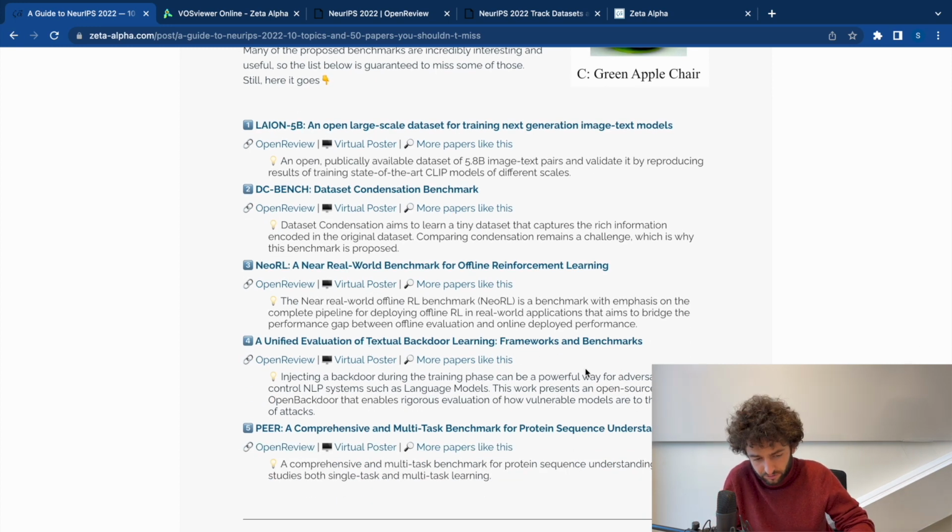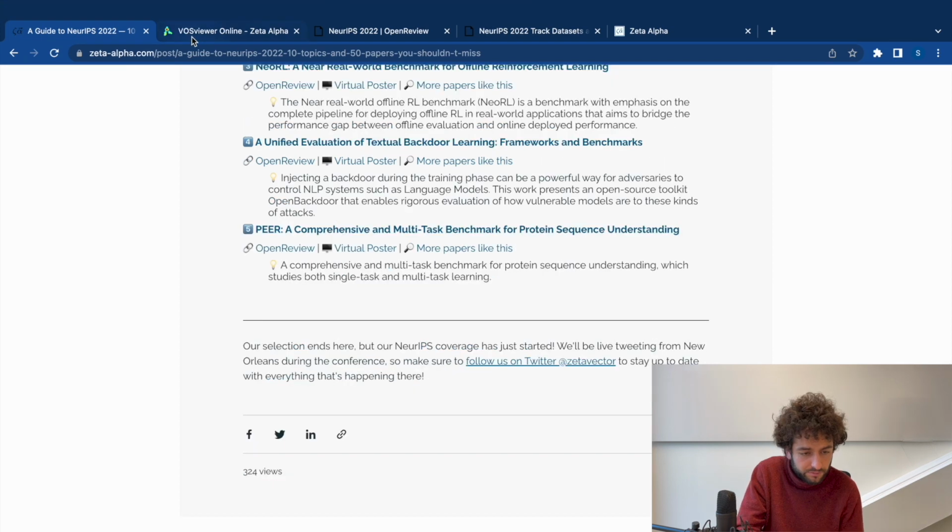The textual backdoor learning framework and benchmark is an open source toolkit for evaluating how vulnerable a language model, for instance, is to textual backdoor attacks, where you inject things into the prompt and highly affect what the output is going to be. This is a very important vulnerability, as we're seeing a lot of language models deployed as APIs and becoming public in some way, so this is going to be extremely relevant. And finally, PEER, a comprehensive and multi-task benchmark for protein sequence understanding, which is a benchmark around the whole problem of protein folding, protein structure and protein structure generation, and understanding this whole space. Yeah, and that's pretty much it.